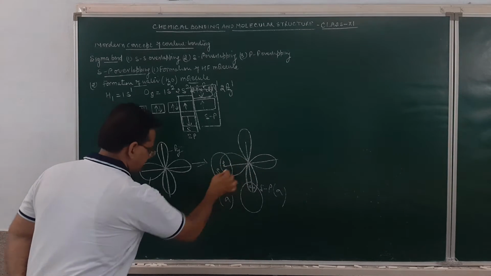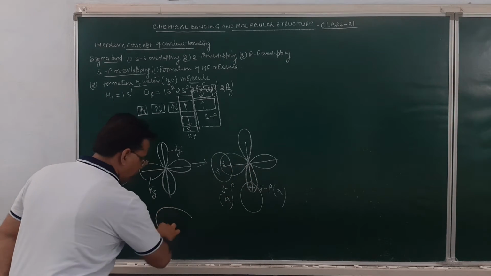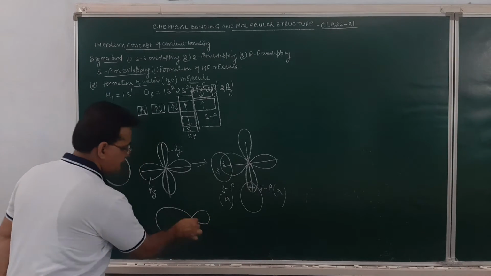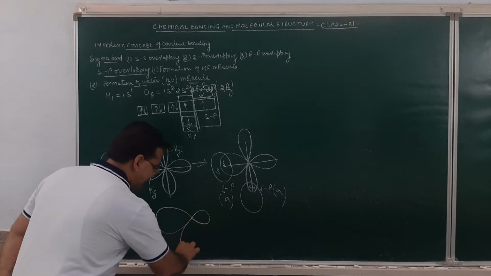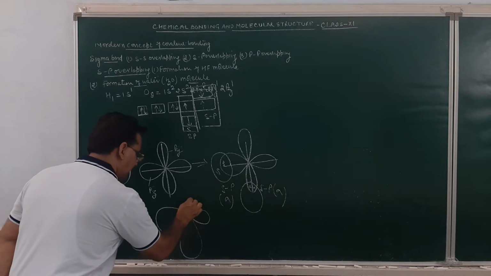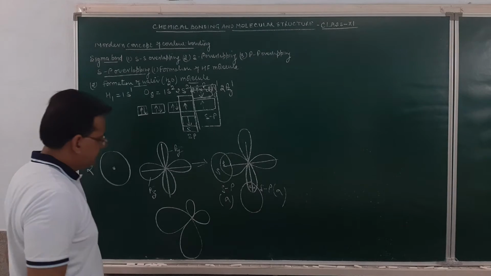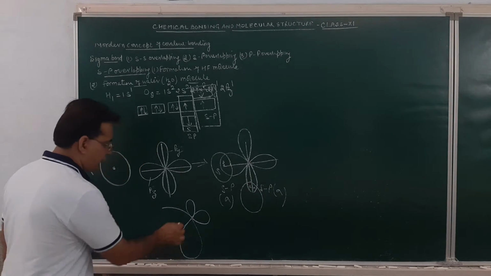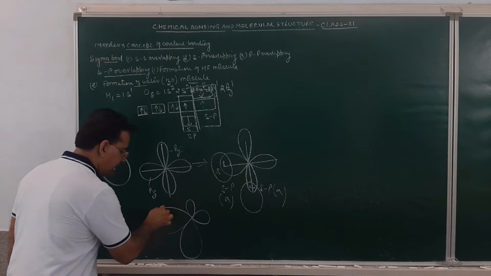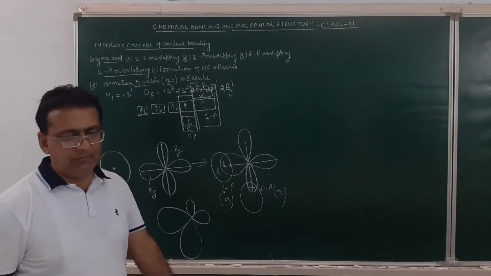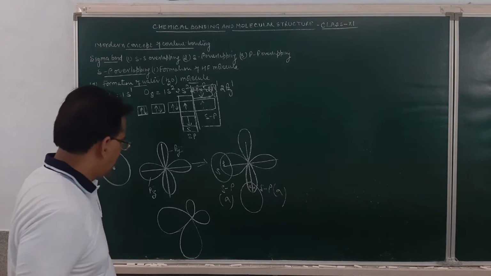One of the lobes is this. This will be shown with the bigger lobe. Behind this will be the smaller lobe. Another lobe will be this. This will be shown with the bigger lobe, and behind this will be the smaller lobe. And this is the formation of a water molecule. Am I clear? So this is how the bond formation of a water molecule will take place.